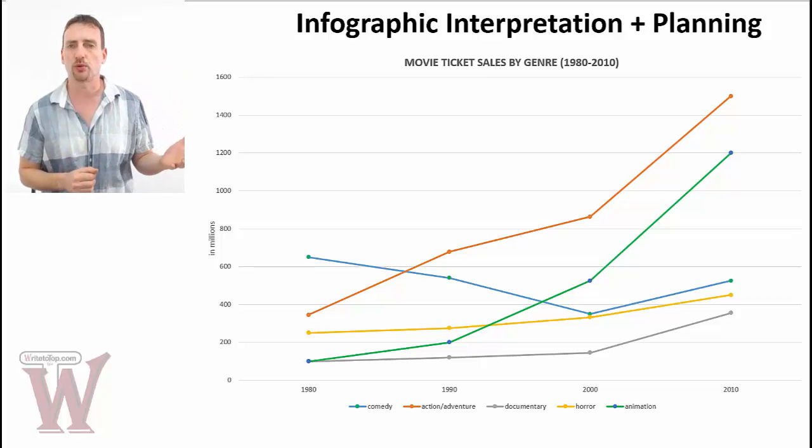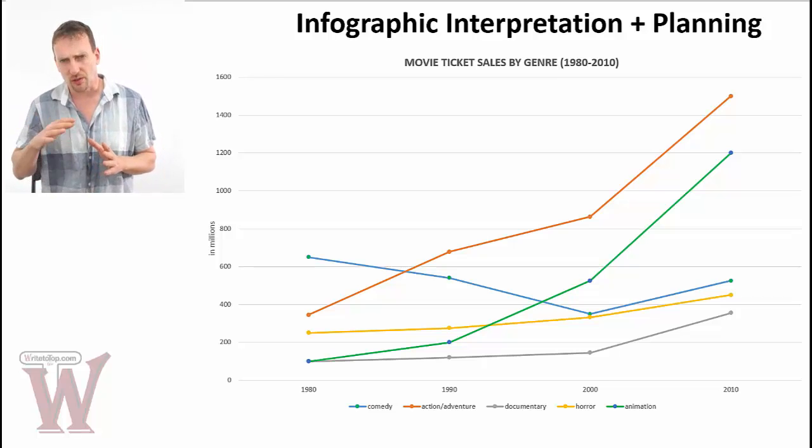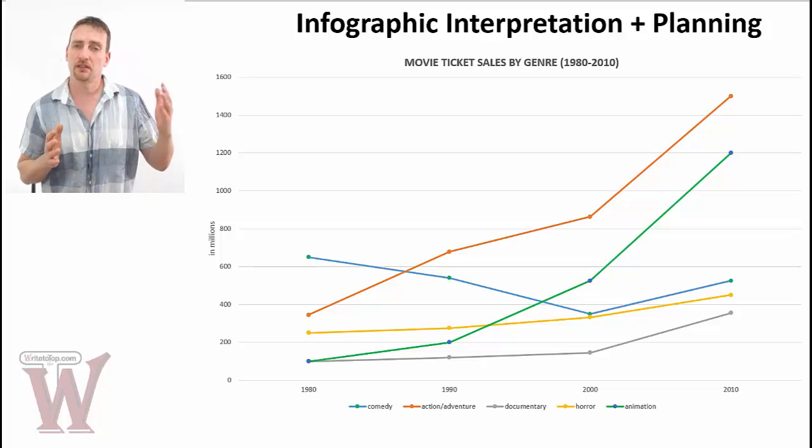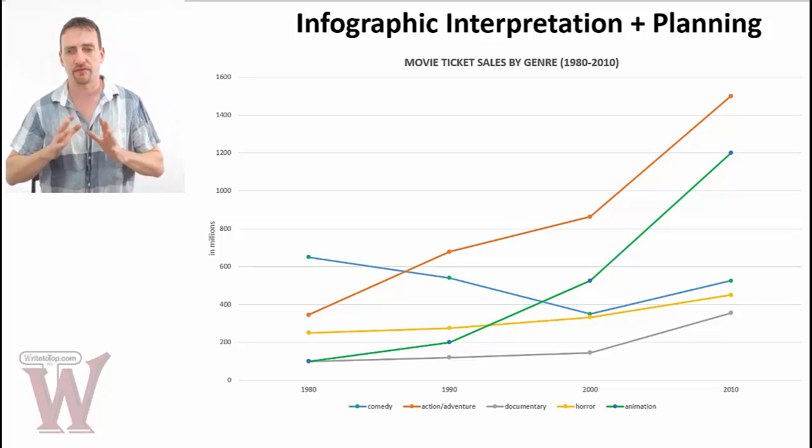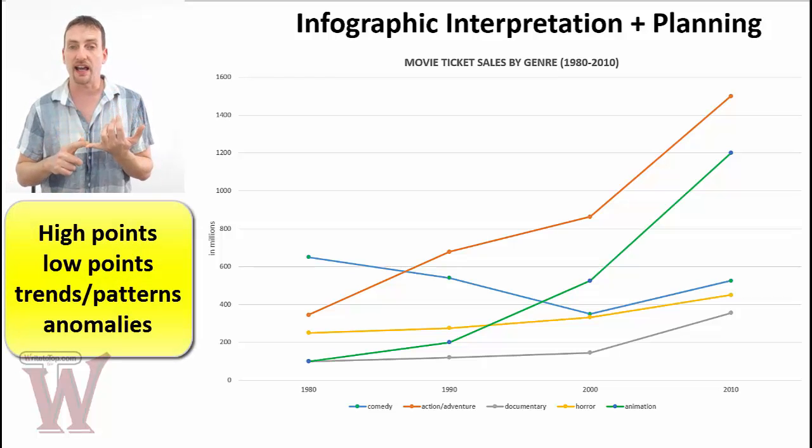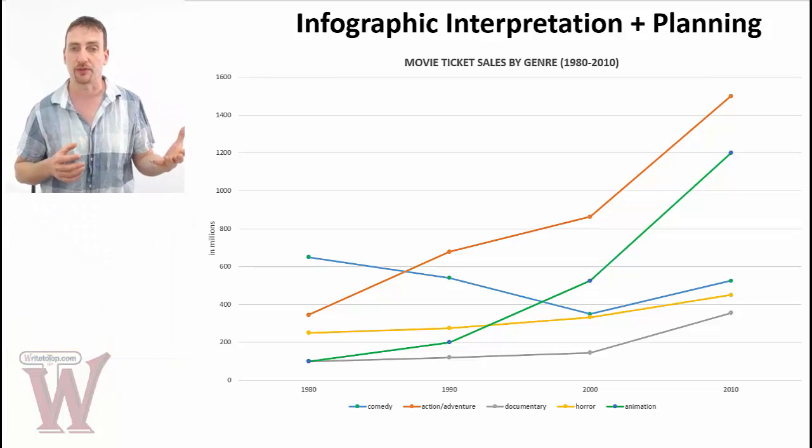Now, the reason I say don't go above 200 is because you don't actually need to. You can say everything that is important to say in about 175 words. That's what you should be aiming for. 150, you don't want to miss the minimum. 200 is too much. 175, perfect length. Now, what are you looking for in these graphs? You're looking for the highs, you're looking for the lows, you're looking for the trends or patterns, and you're looking for anomalies to those trends or patterns. An anomaly is something that goes against the trend, that stands out, okay?